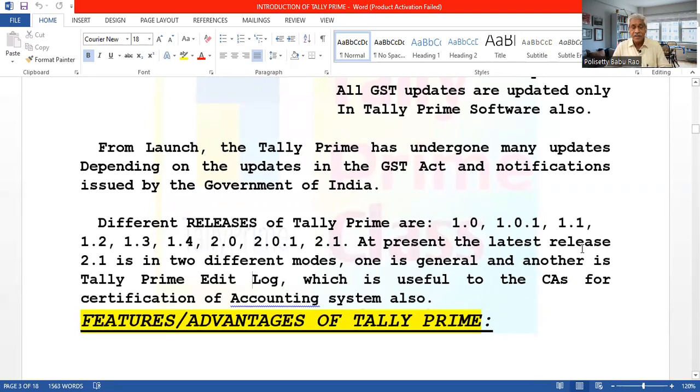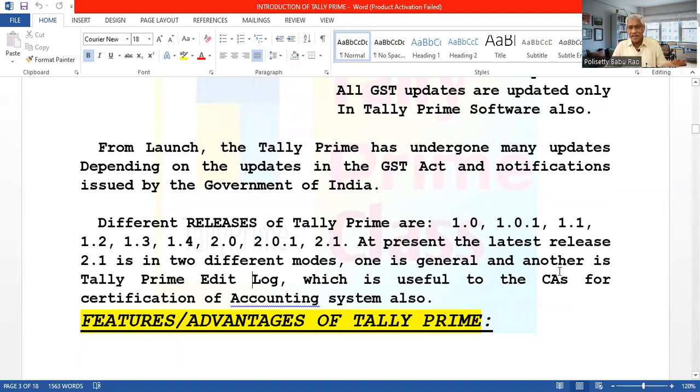For example, if any changes are made in the entries, when you make the changes, it will record who is making the changes, what is the purpose, what is the change, increased or decreased or deleted, and why the alteration is made. All this information has to be given, then only it will accept the alteration.